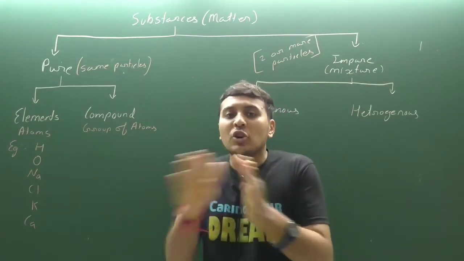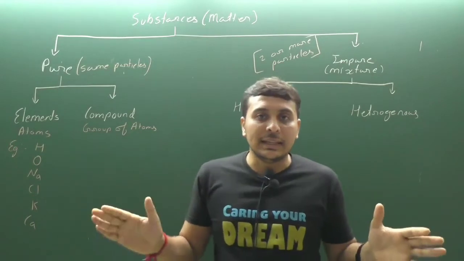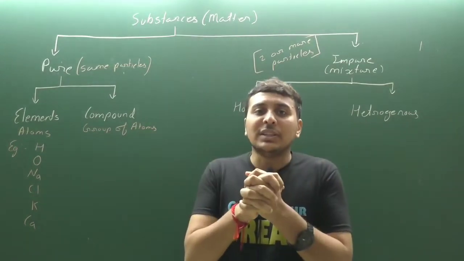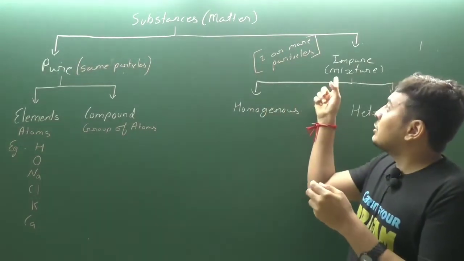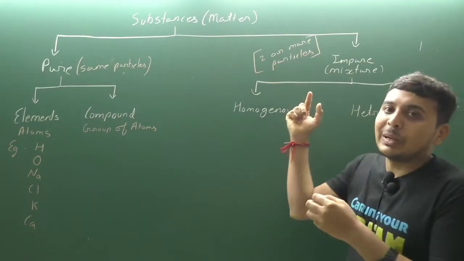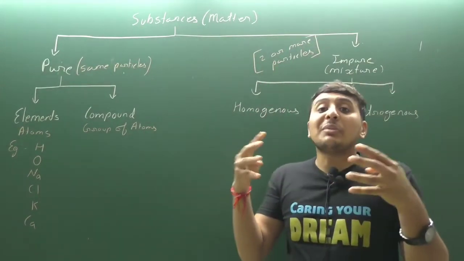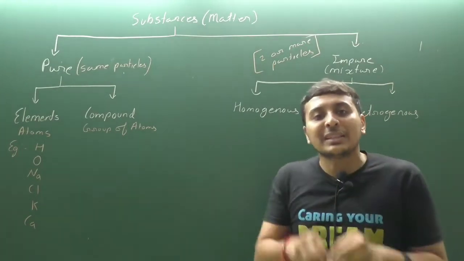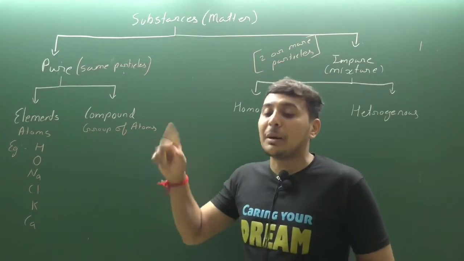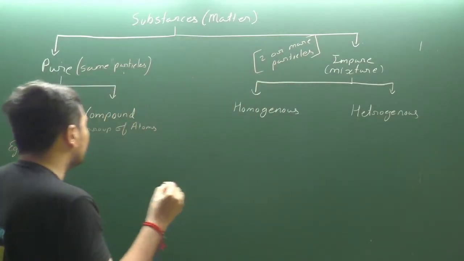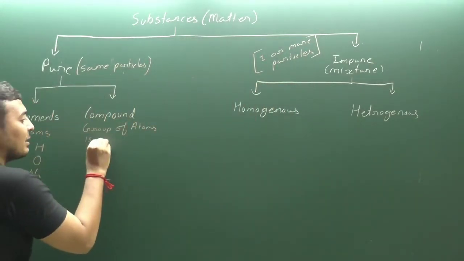That group cannot be further divided easily. They are chemically combined with each other. Whereas in a mixture also there are two or more particles, but they are not chemically combined. They are just mixed with each other. Here in a compound, the group of atoms is chemically combined.